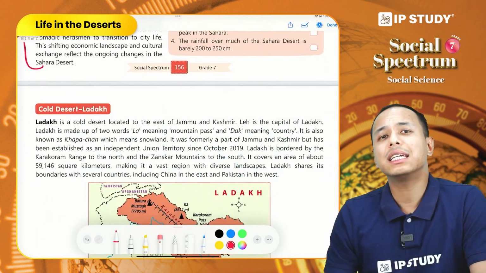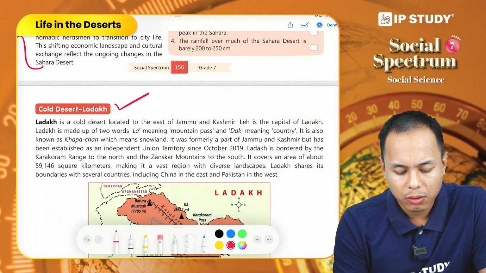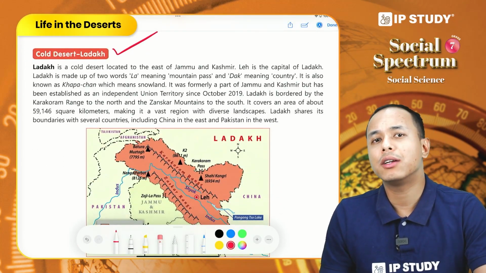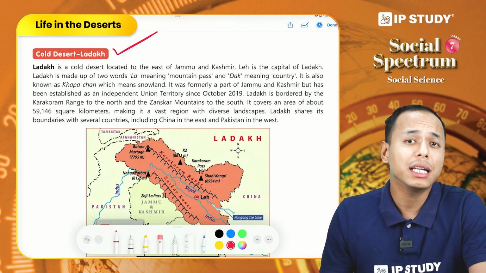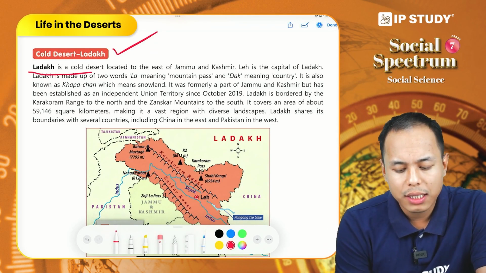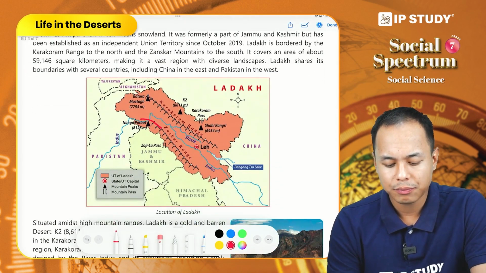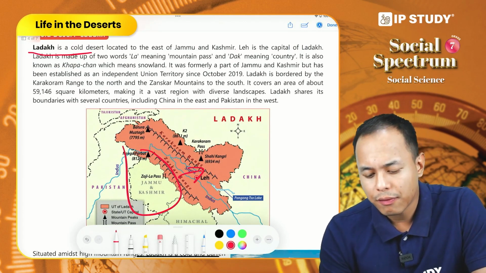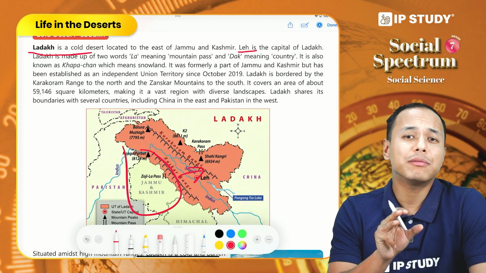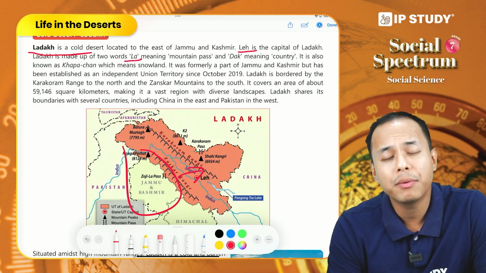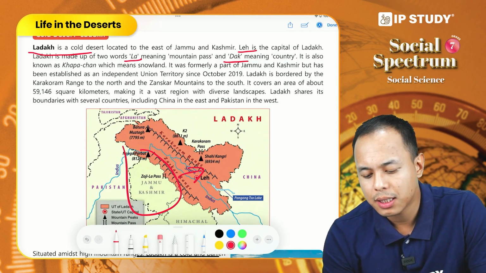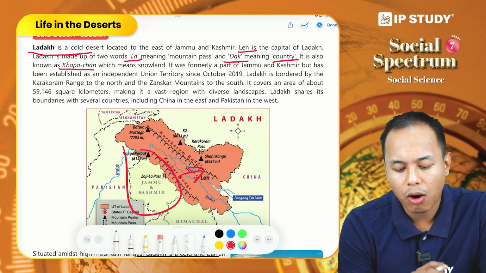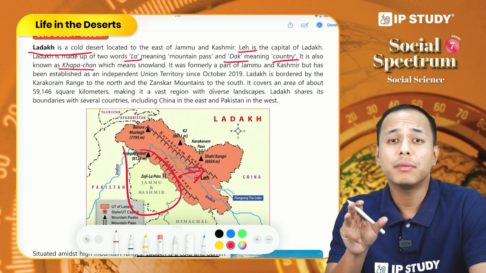So now let us see the second topic, that is the cold desert Ladakh. We have already discussed that deserts can be classified into hot and cold deserts depending upon the temperature, right? So Ladakh is a cold desert which lies to the east of Jammu and Kashmir. Leh is the capital of Ladakh, and Ladakh itself is made up of two words. La means mountain pass and Dak means country. It is also known as Khapa Chan, or snowland. So Khapa Chan means snowland.